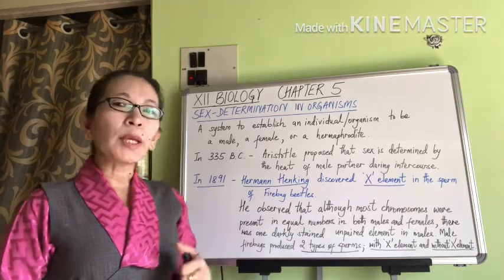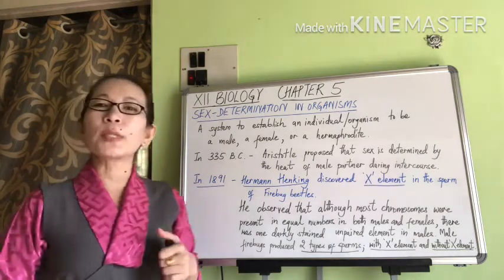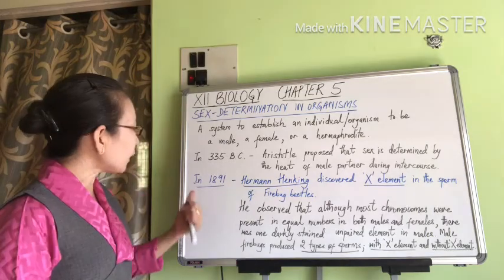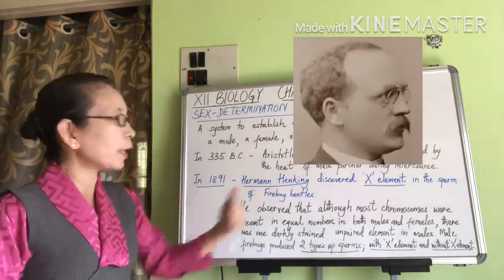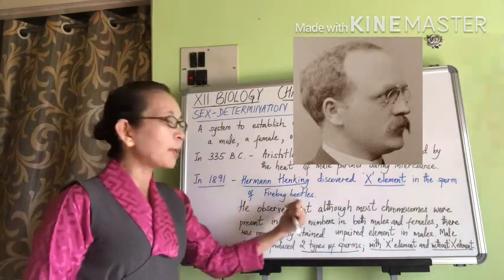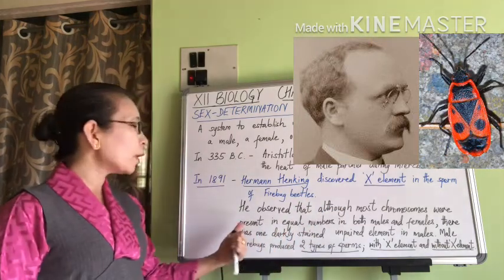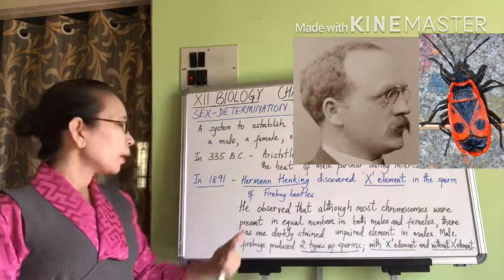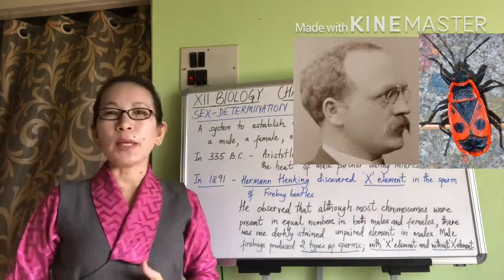However, the first breakthrough in the understanding of sex determination came from the discovery of sex chromosomes during the early 20th century. In the year 1891, a German biologist named Hermann Henking, while studying spermatogenesis in firebug beetles, observed that although most of the chromosomes were present in equal numbers in both males and females, there was one darkly stained unpaired element in males.